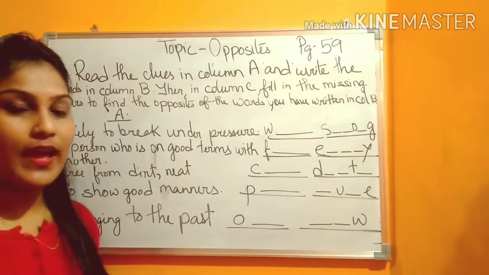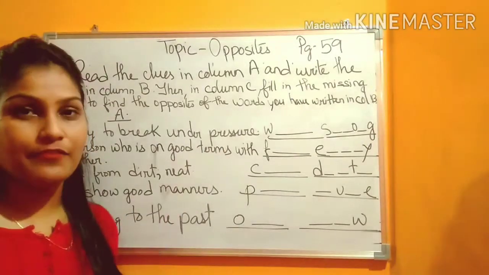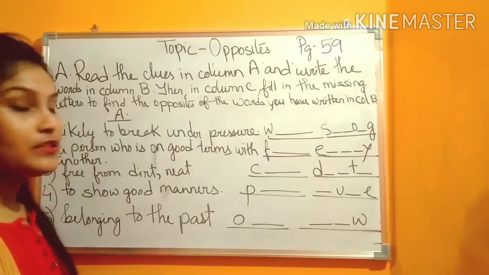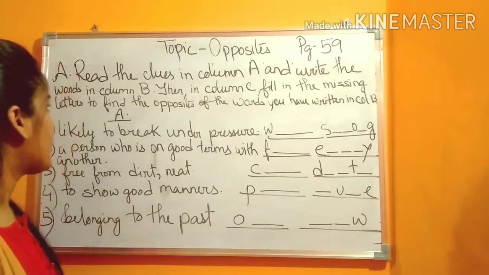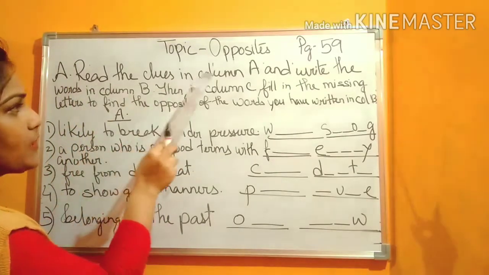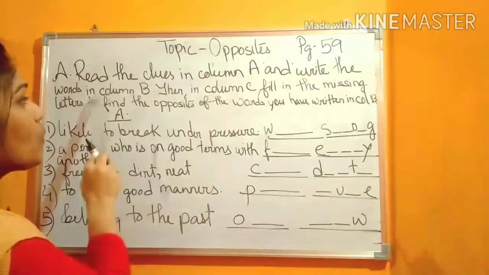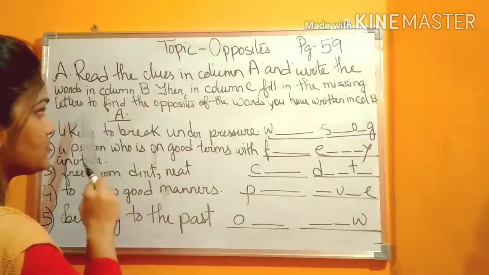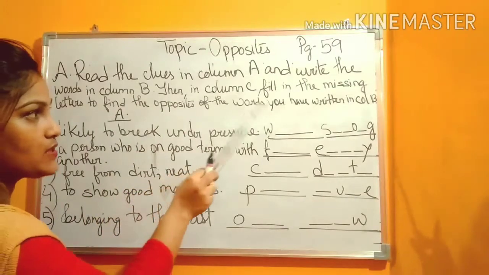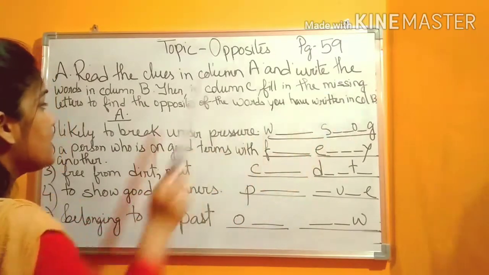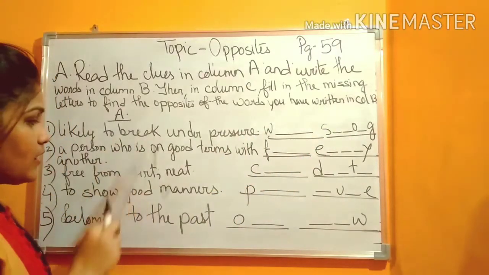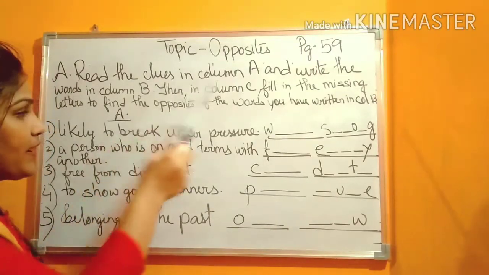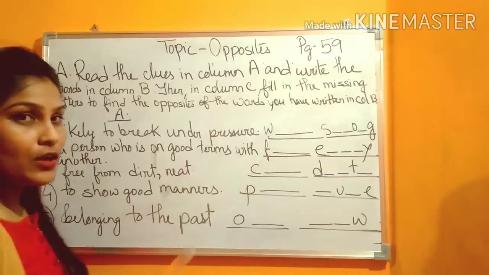In the last class we discussed opposites and I gave you homework also. You have done well. Today we will start with question number A. Read the clues in column A and write the words in column B. Then in column C, fill in the missing letters to find the opposites of the words you have written in column B. So, here are some clues given in column A.